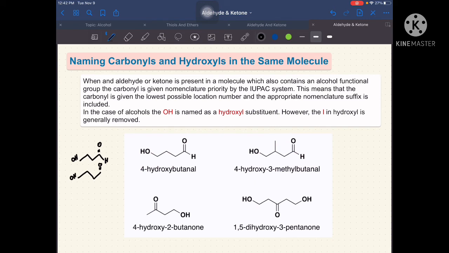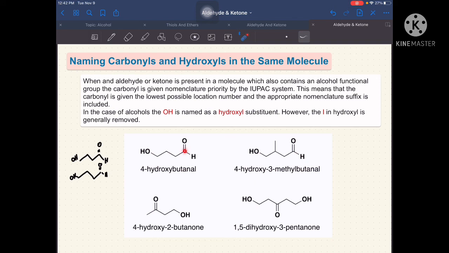Pwedeng ganyan. Pwedeng hindi nyo na ilagay yung H or pwede rin ilagay nyo yung H. Yung para bang hanging para hindi kayo mas mahirapan in terms of creating the structural formula of this one. So now let's proceed with our naming.